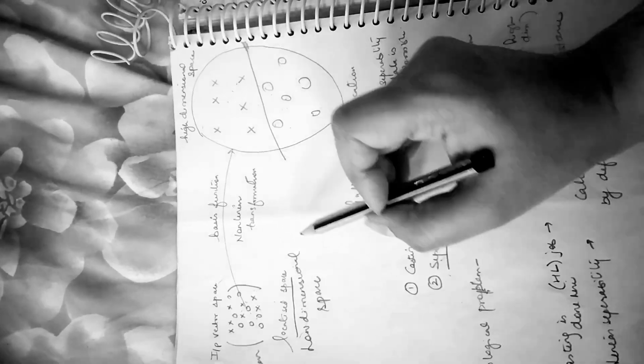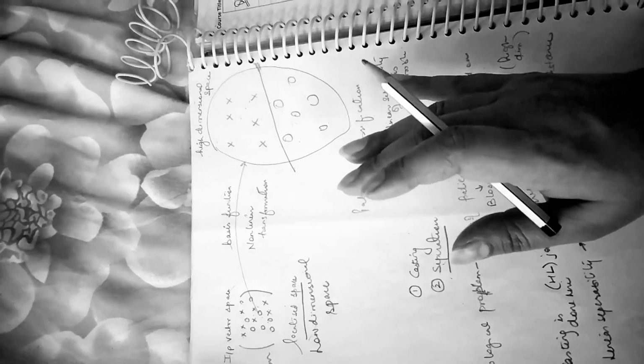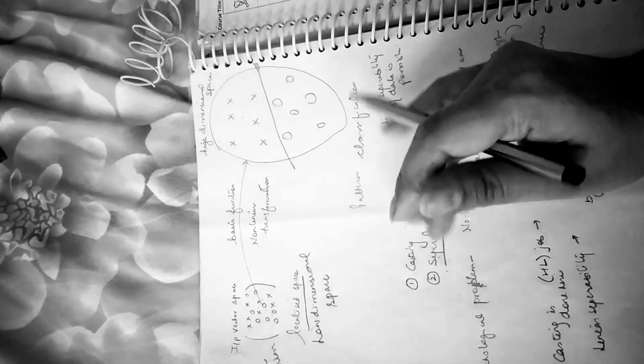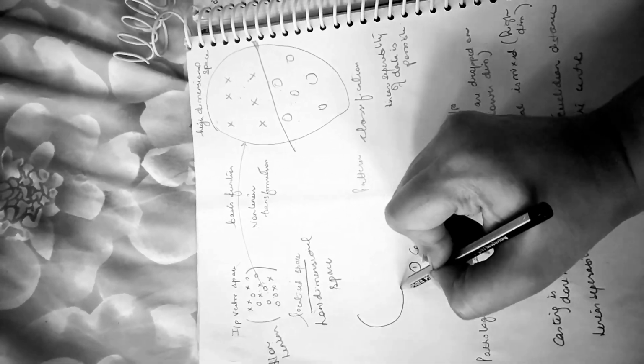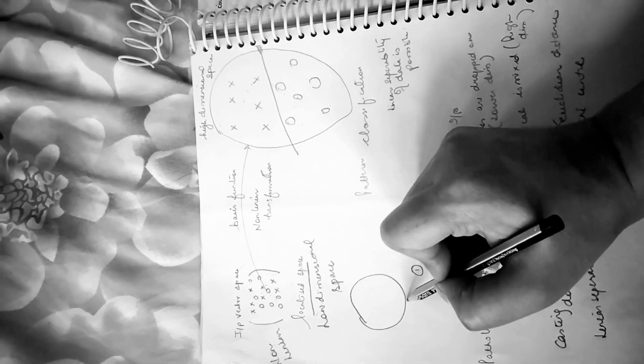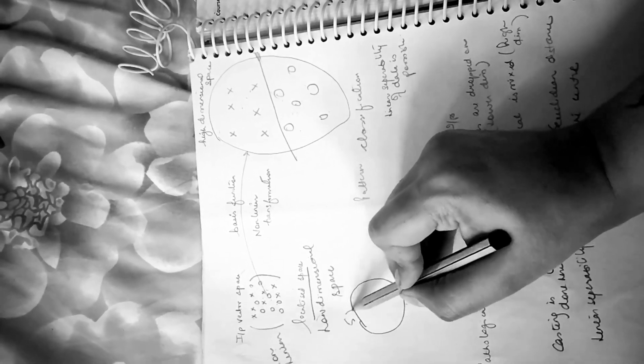Now I would like to give you an example over here. With this example, I think the principle of operation will be clear to you. Suppose there is a small playground, and in that playground there are 5 types of sports being played.